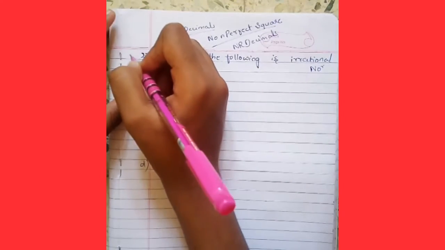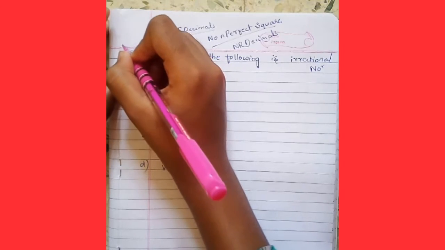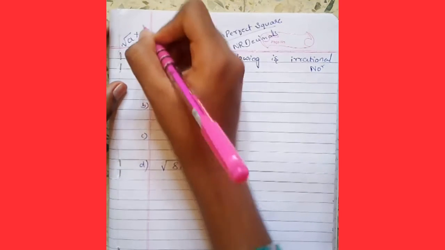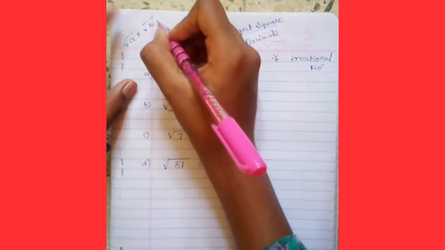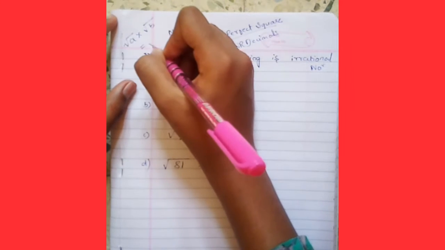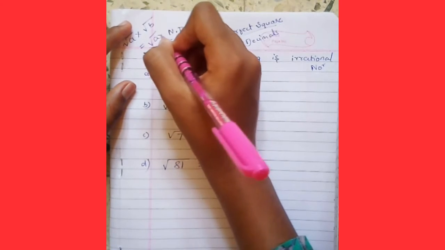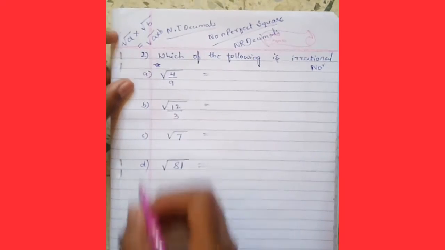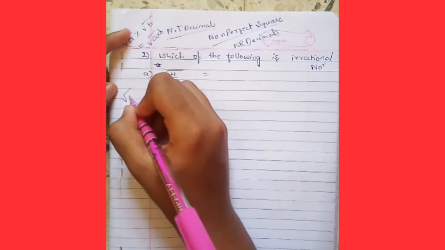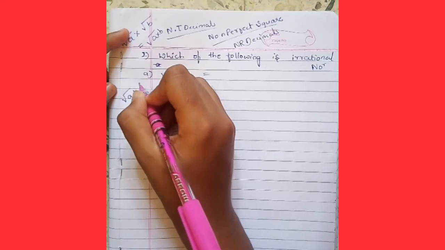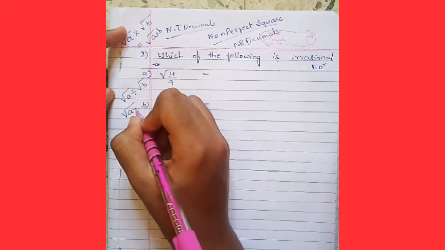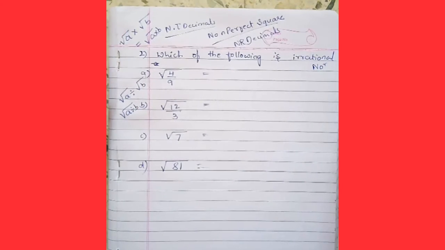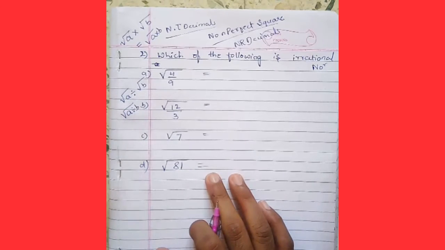If there is square root A into square root B, we can convert it into square root of A into B. And if there is square root A divided by square root B, we can convert it into square root of A divided by B.